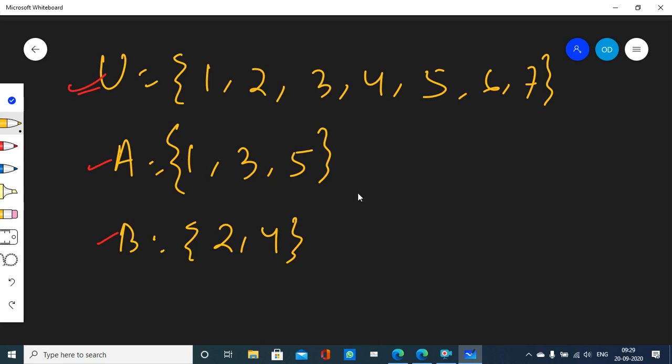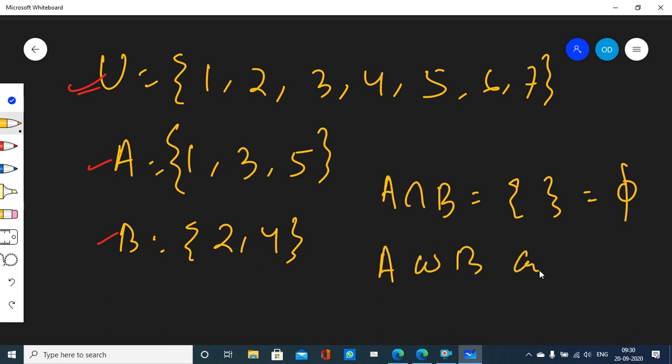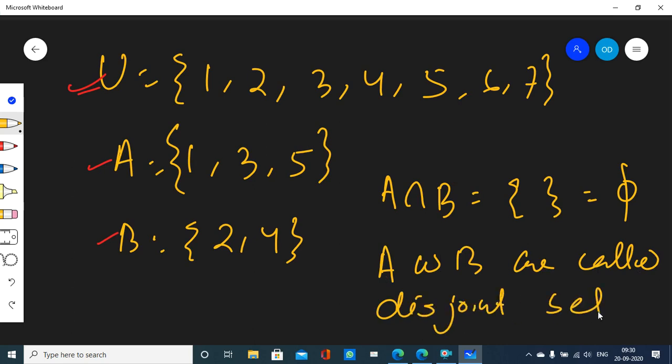Now one more important thing you can observe here. Set A and set B do not have any elements in common between them. No element is common between A and B. So if I take their intersection, well, intersection is the set that will carry the elements that are common between A and B. So no element is common between A and B, so it will become an empty set, right? A intersection B is an empty set. So here A and B are called disjoint sets, right? Remember, if they do not have anything in common between them, then we call them disjoint sets, right?